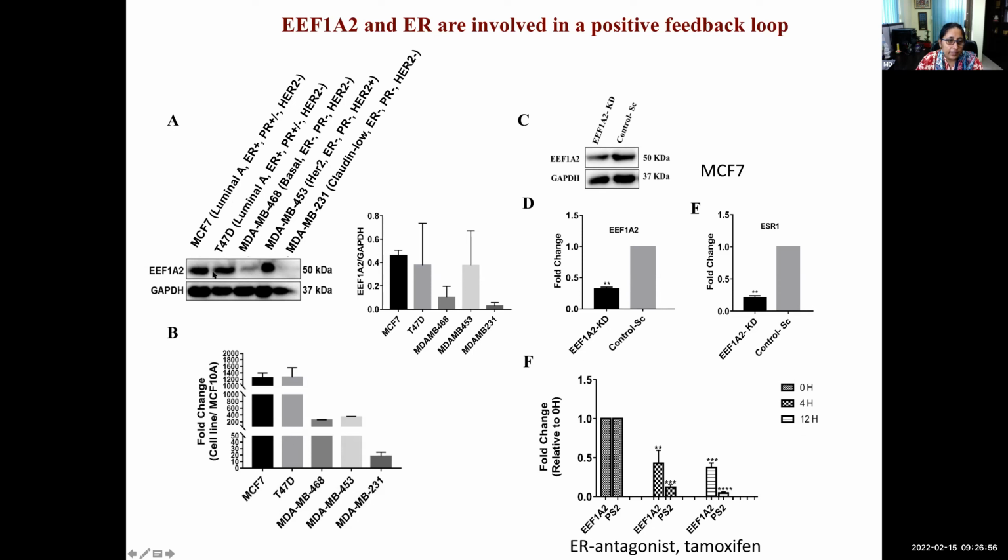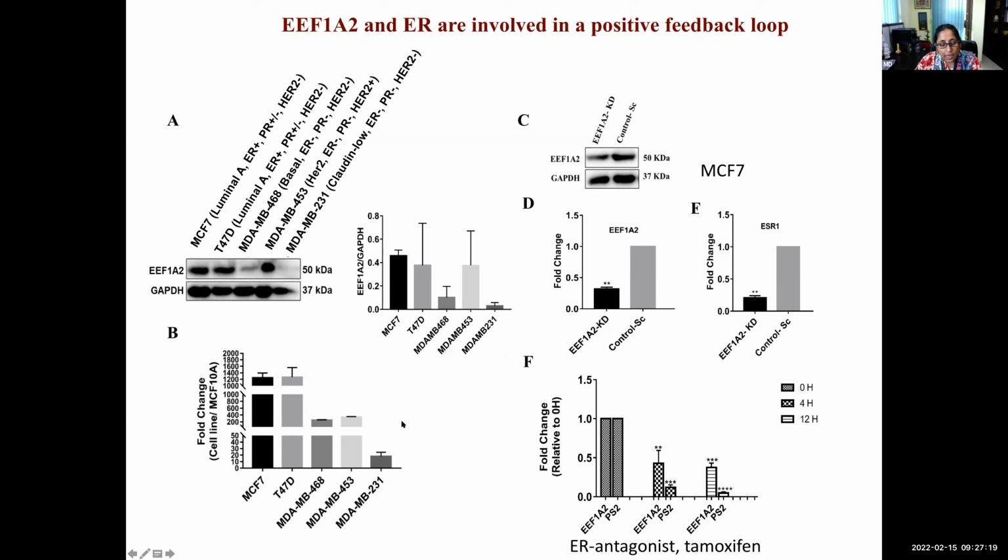If you compare with these two, which are ER positive lines, the expression was reduced. Here also it is not as low as these two, but still compared to these ones, it was lower. So this is the densitometric data for the same, and at mRNA level also we made a similar observation.